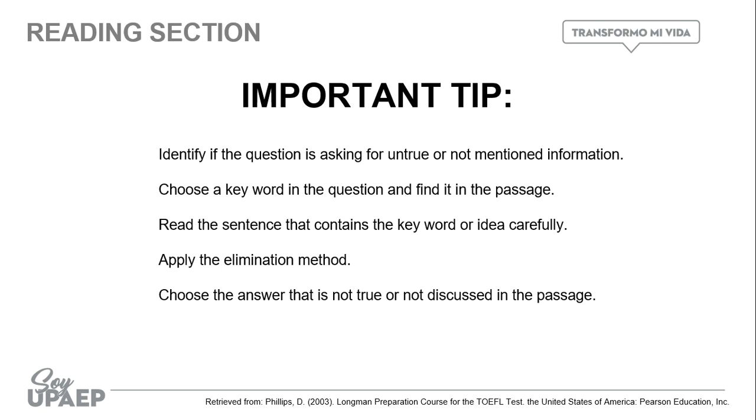Then we need to choose a keyword in the question and find it in the passage by scanning very quickly. Then we need to read the sentence that contains the keyword or idea carefully. We apply the elimination method in order for us to have only one option. And we have to choose the answer that is not true or not discussed in the passage. That is the one that we left without using in the options.